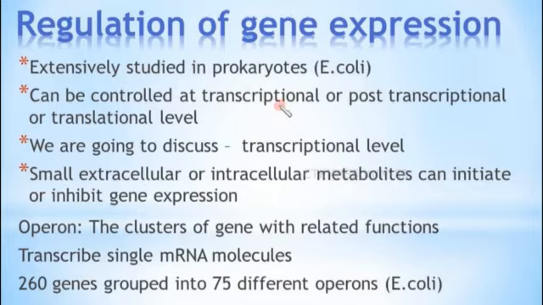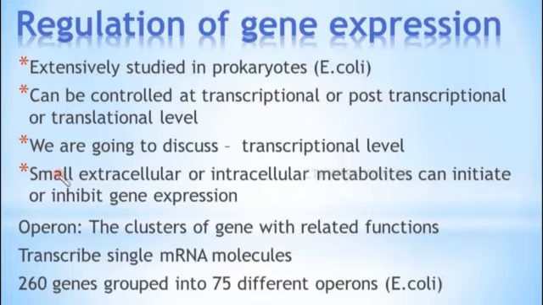Transcriptional level is during the process of transcription, that is when the information in the DNA is copied to the mRNA, or after transcription, that is post-transcriptional level, or translational level, that is after transcription, when the mRNA leaves the nucleus and the formation of protein occurs. So either it can be at the transcription, post-transcriptional or translational level. We are going to discuss it at the transcriptional level.